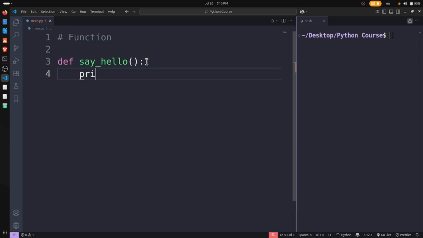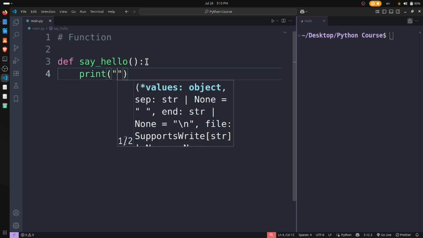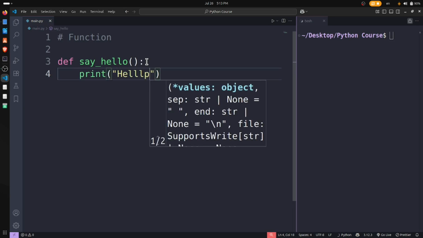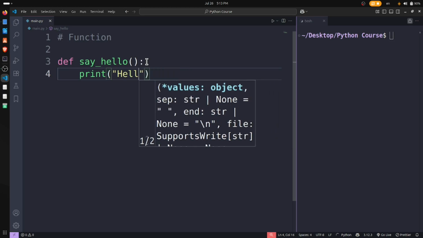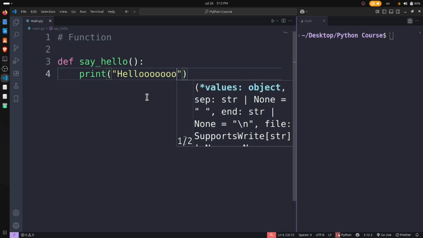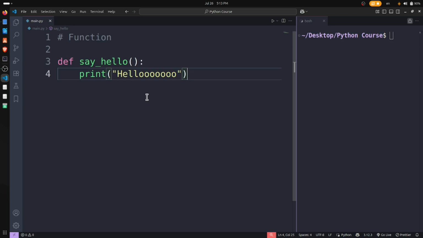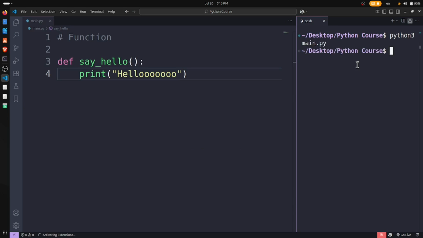We just have a line which is print hello. This is simply a function. When we run this, there is nothing. Why is it like that? Well, we have created and defined the function. Technically, we have defined a function, but we have not called it.